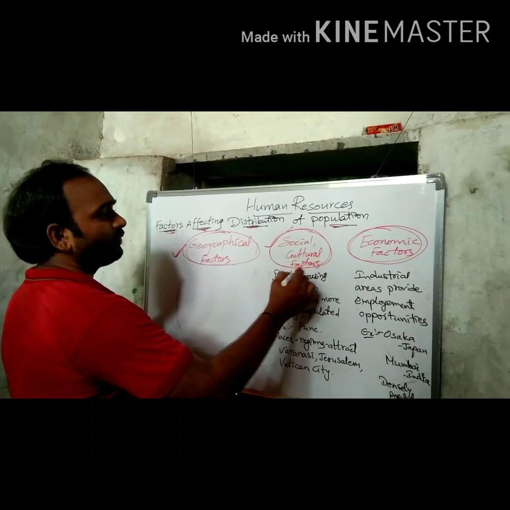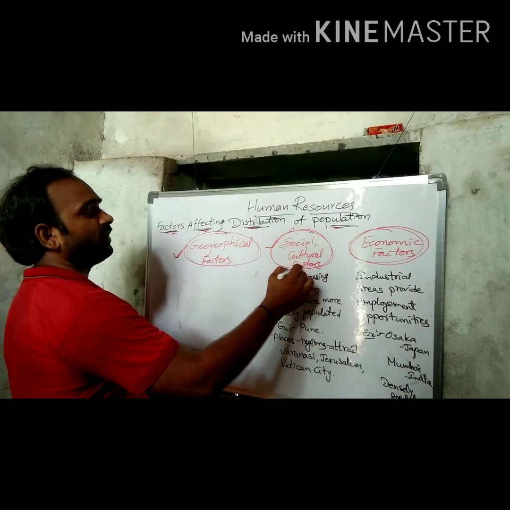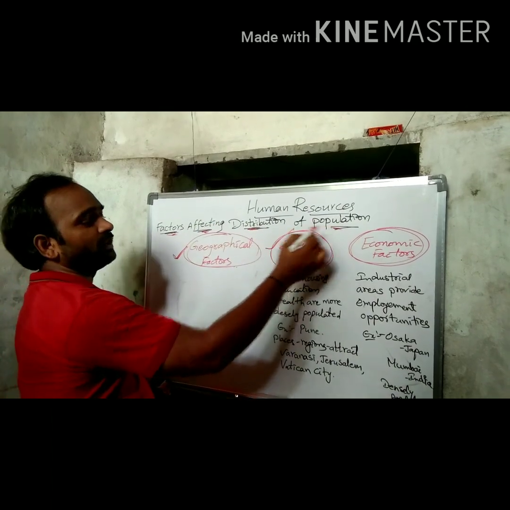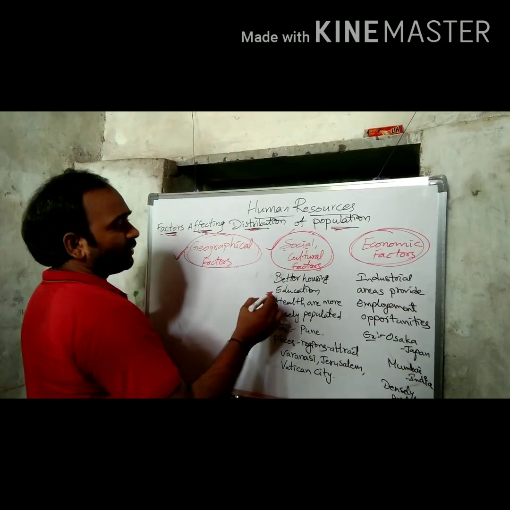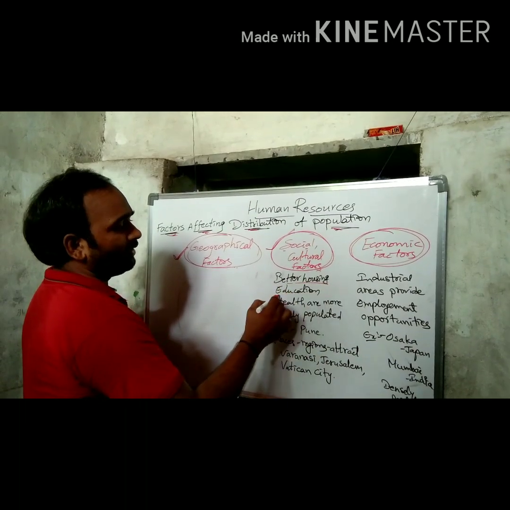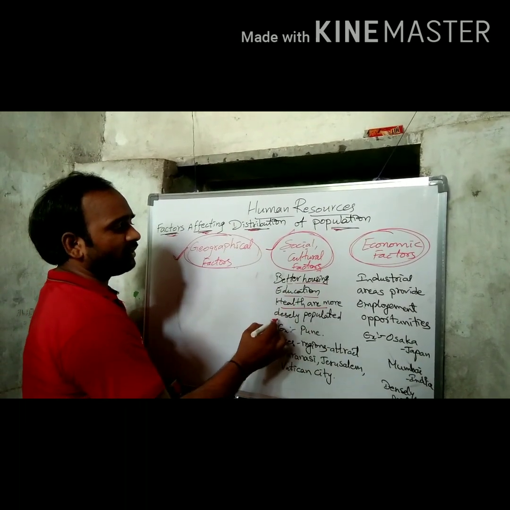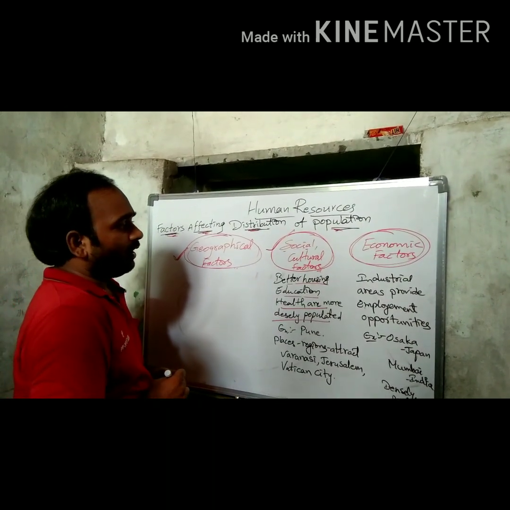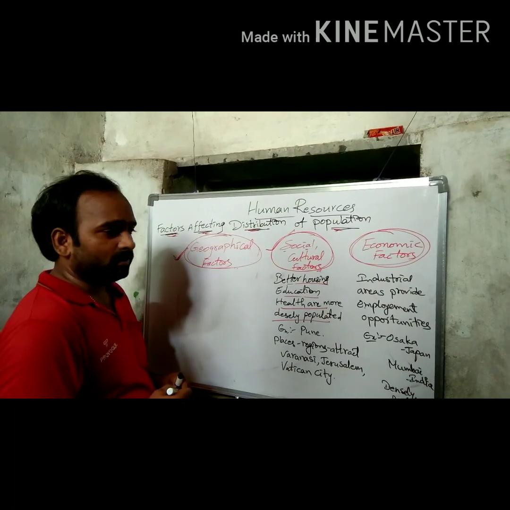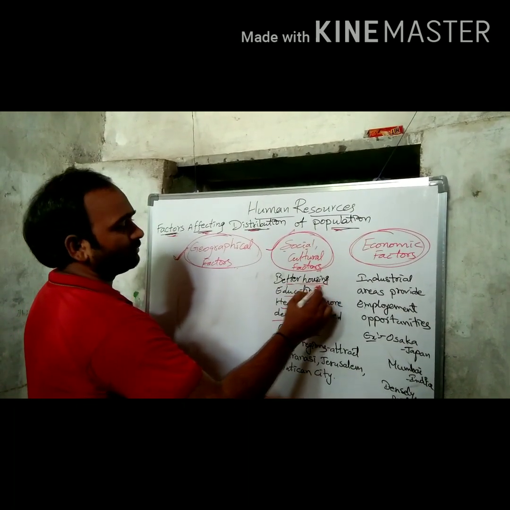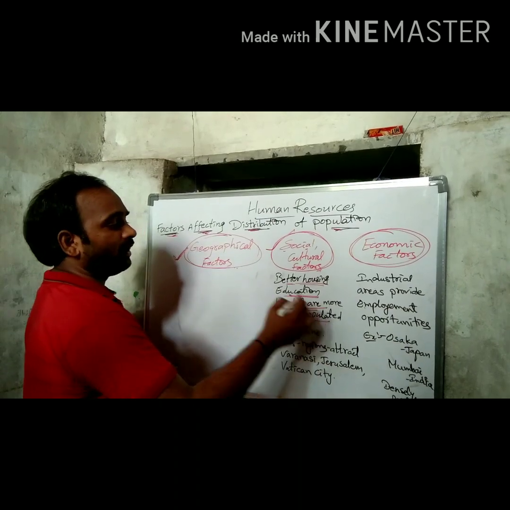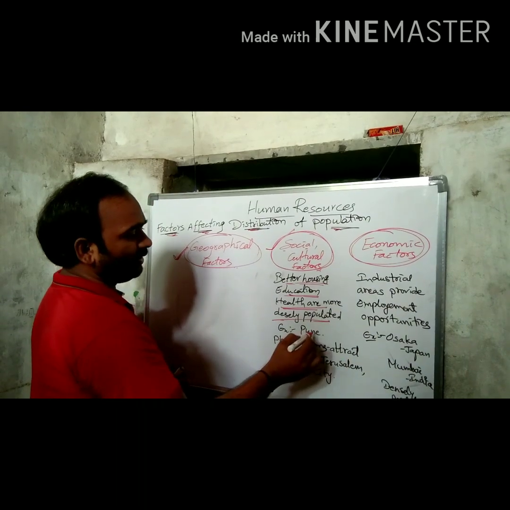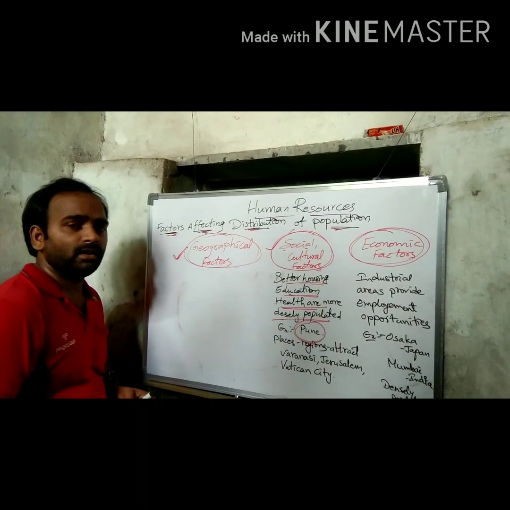Social and cultural factors are also one of the factors affecting the distribution of population. Where people have better housing, education, and health facilities, they are more densely populated. For example, Pune in our India.